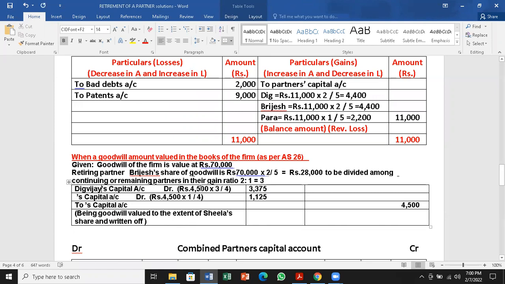Digvijay's capital account. $28,000 into 2/3.